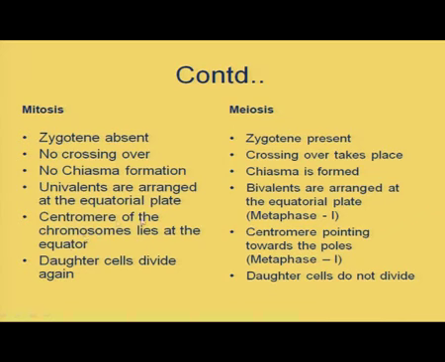Now, the centromere of the chromosomes lies at the equator in mitosis, and in meiosis the centromere is pointing towards the poles. Mainly this will be in the metaphase I stage. In mitosis, the resulting daughter cells can divide again, and in meiosis the daughter cells do not divide.